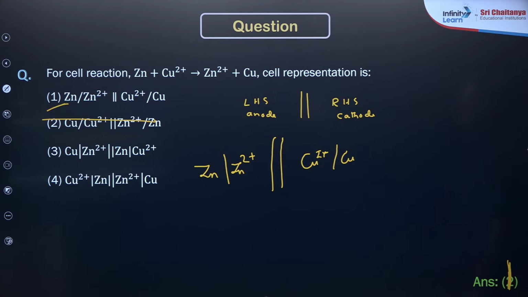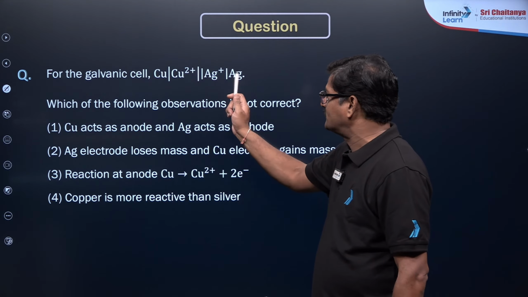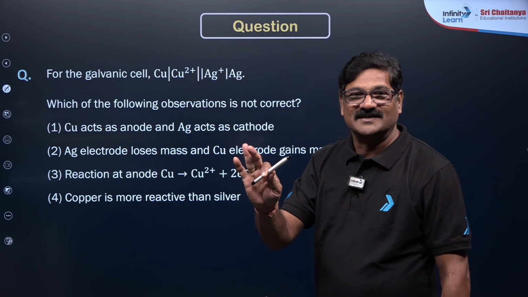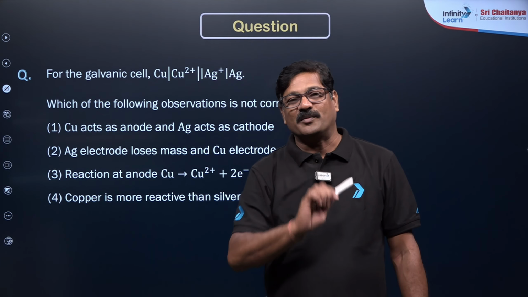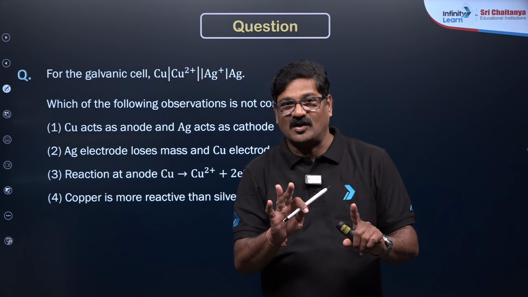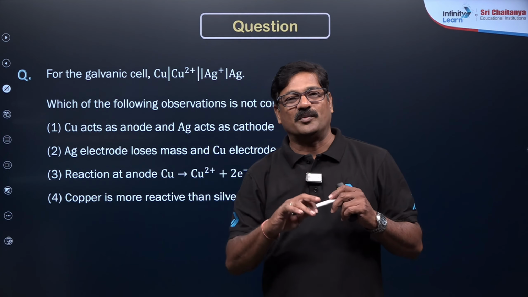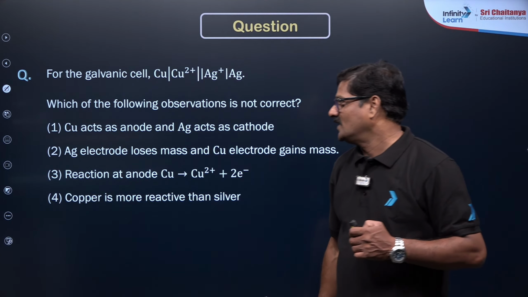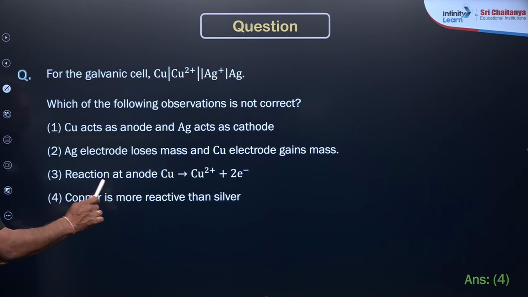Now moving ahead, for a galvanic cell, copper gives copper 2 plus, silver gives silver plus. In the galvanic cell we used zinc and copper, zinc became the anode and copper became the cathode. Now when you combine copper and silver, silver is going to be the cathode and copper is going to be the anode. So copper acts as anode, silver acts as cathode. So copper is more reactive than silver.